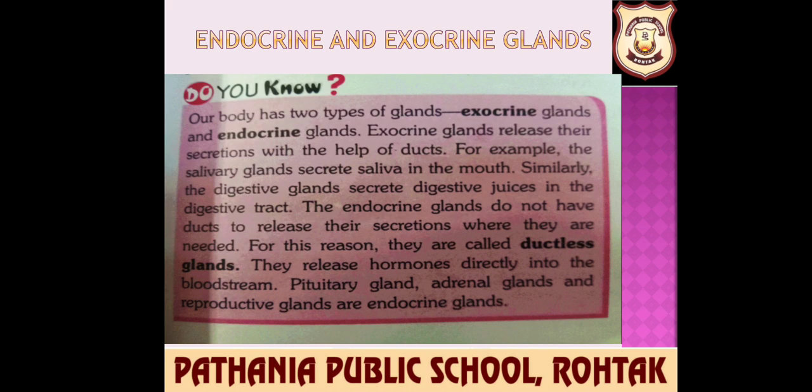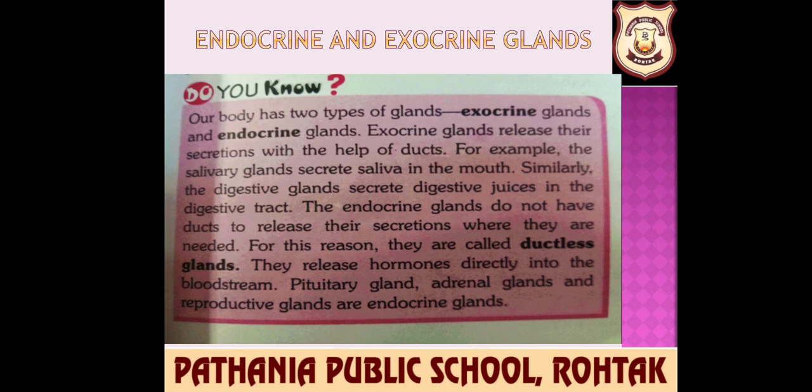Similarly, digestive glands secrete digestive juices in the digestive tract. The endocrine glands do not have ducts to release their secretions. That is why they are also known as ductless glands, and they directly release their secretions into the bloodstream. The pituitary gland, adrenal glands, and reproductive glands are endocrine glands.